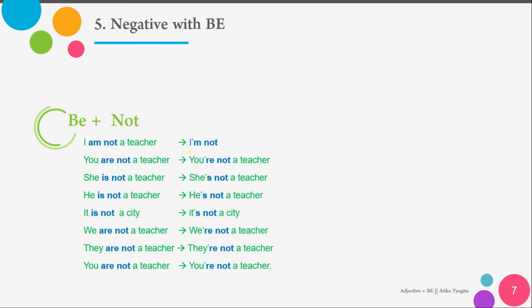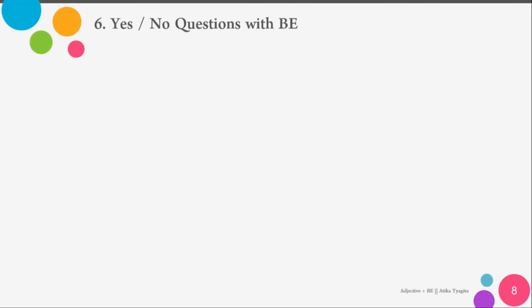You are not a teacher, or you aren't a teacher. She is not a teacher. She's not a teacher. So to make a sentence negative, just add not after the be. Easy, right? Okay. And then here, yes/no questions with be.